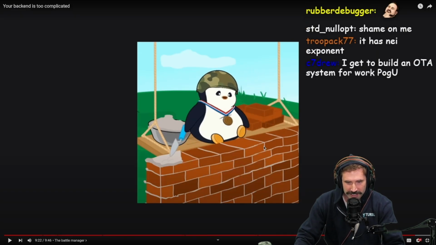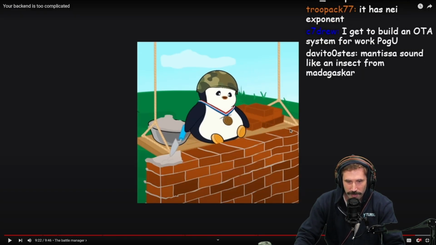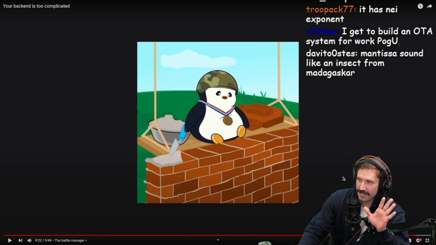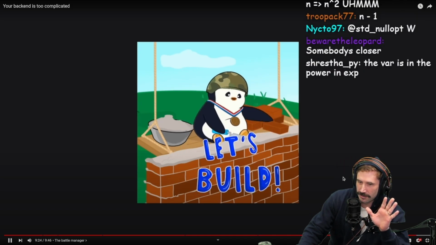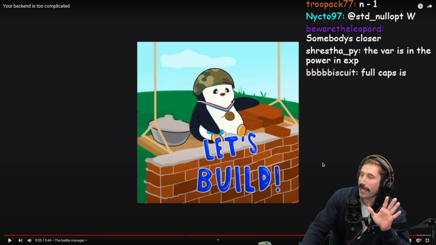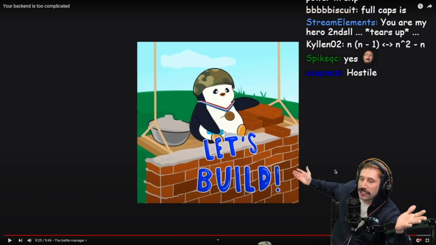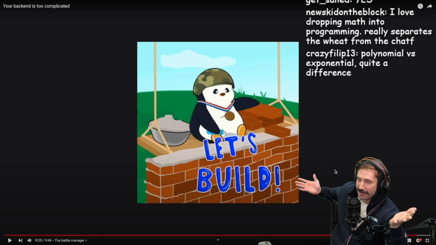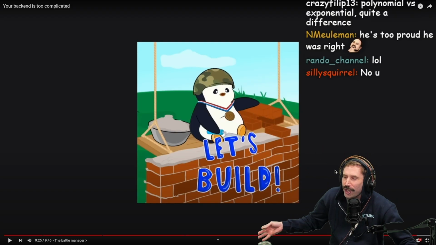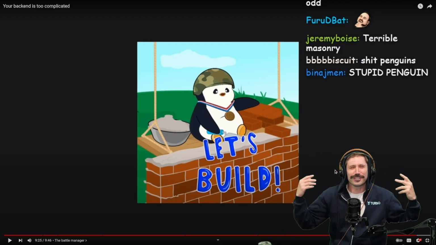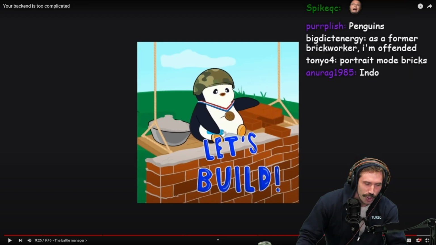The types... Oh my goodness, this penguin is bothering me so much with how it's laying bricks. Did you guys just see that? Look at it. It put the bricks the long way? Who puts bricks that way? Who throws a shoe? Honestly, who throws a shoe? This is ridiculous. Stupid penguin.